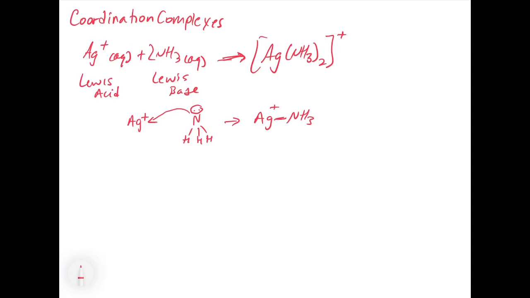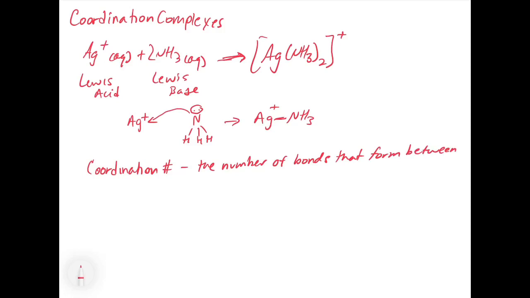Now, another thing we have to understand is the coordination number. This basically tells you the number of bonds that form between the central atom and the ligands.